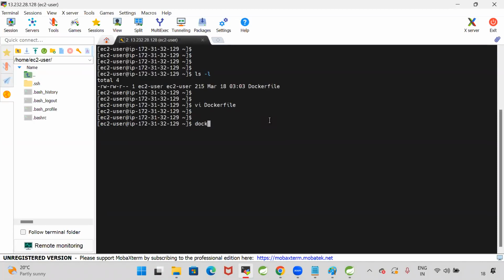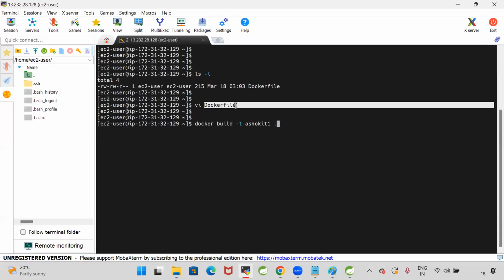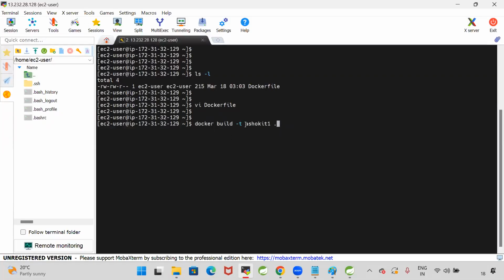The docker build command is used to create the image. -t is the tag name, space, image name. What image name do I want? AshokIT1. You can give any name for the image. AshokIT1 space dot. Dot represents the present working directory. From this present working directory, it will identify the Dockerfile. Based on that Dockerfile, this AshokIT1 image will be created.